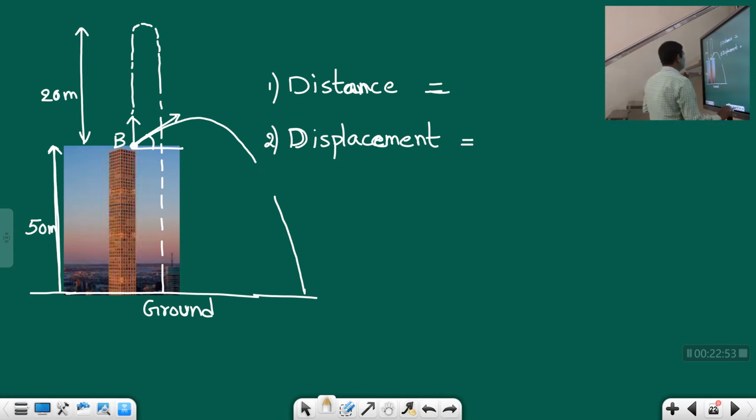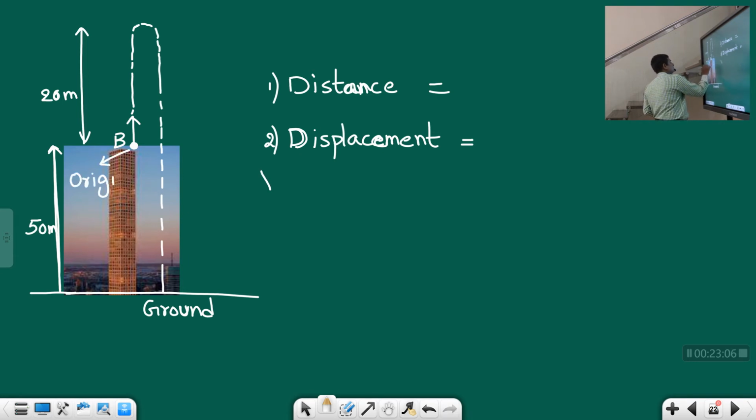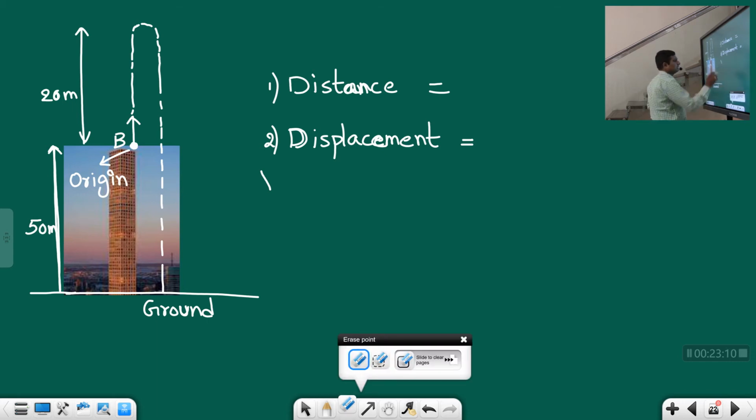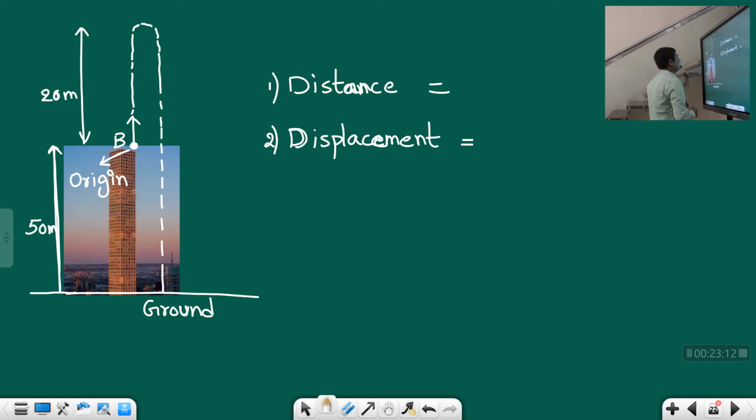So now let us see. Here the ball is projected vertically upwards. Here we consider this as the origin. You should consider this as the origin. Now let us see, students, what is the distance traveled? What is meant by distance? You already know, it is the total length of the path traveled. So the total length of the path traveled will be this distance.